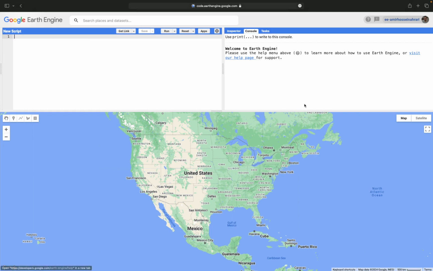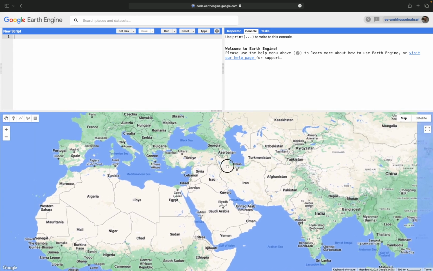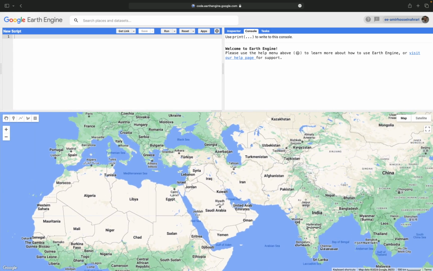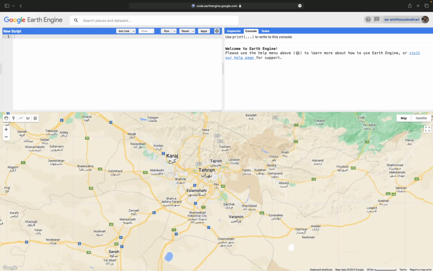For example, I'm going to do my study in my own country, Iran. The capital of Iran is Tehran, and I'm going to focus on this region as a big city to monitor carbon monoxide using Sentinel-5 data and also the energy consumption using VIIRS satellite data.